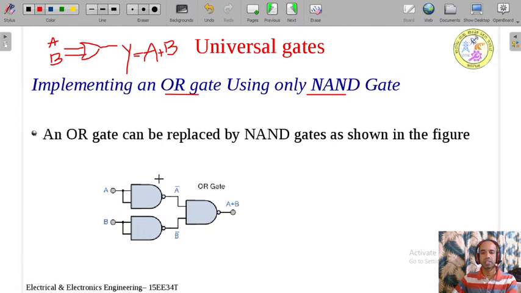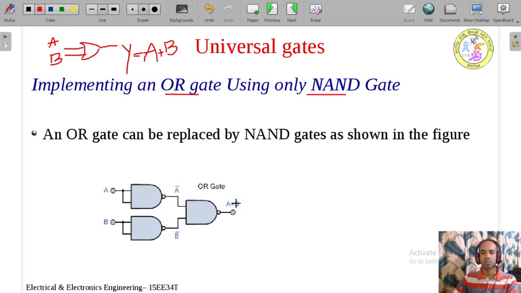Input has been shorted. If the input is shorted, what happens? It works like a NOT gate, an inverter. So you give A as the input, therefore what is the output here? A bar is the output because it is shorted. Similarly, I will copy the same thing. I will give B as the input and the output is nothing but B bar. I will give these two outputs to another NAND gate. Now this becomes A bar and B bar.